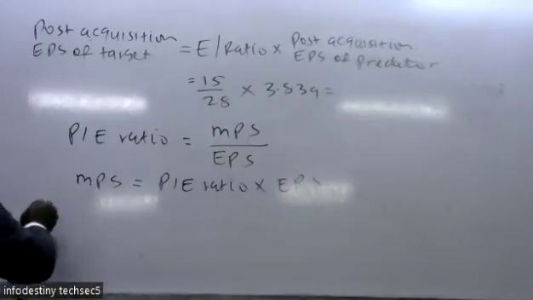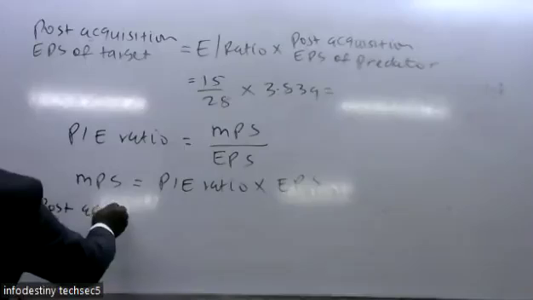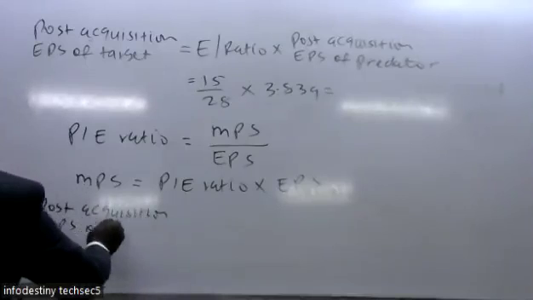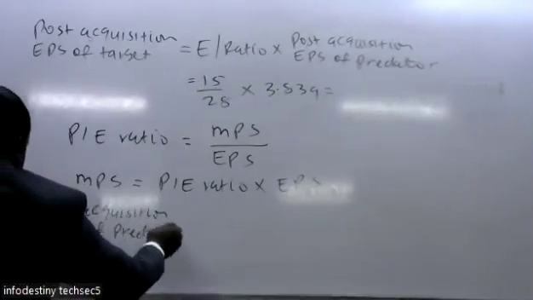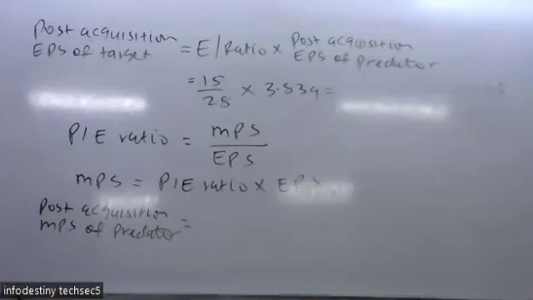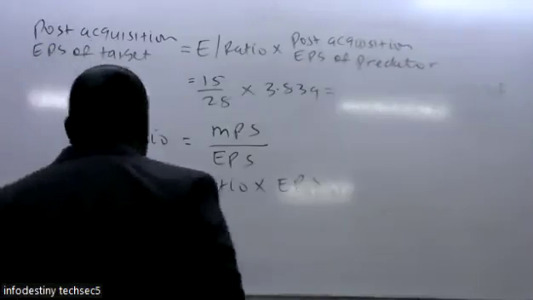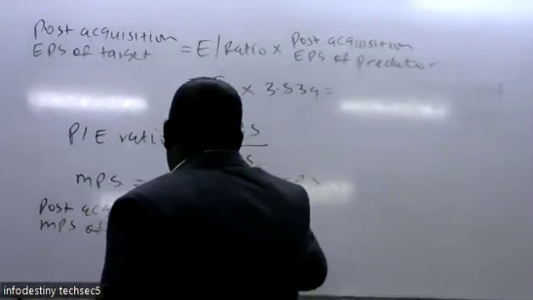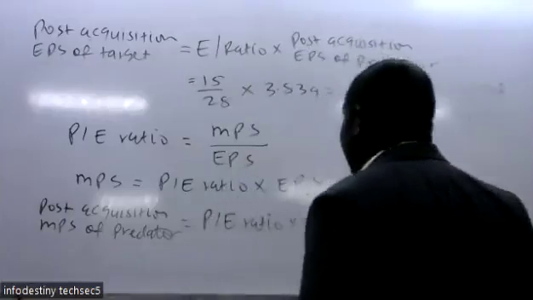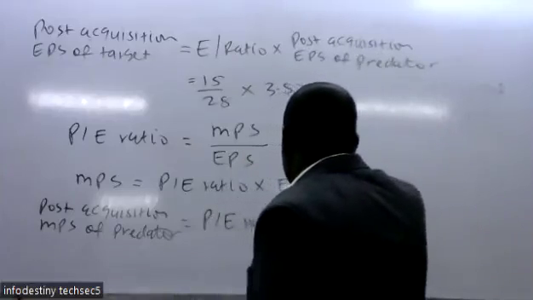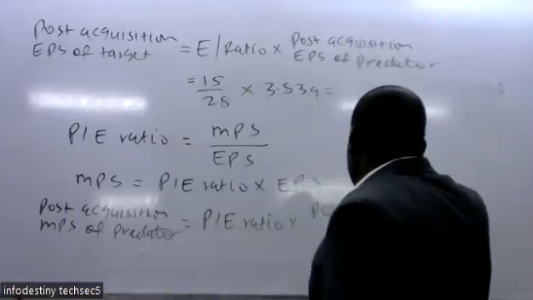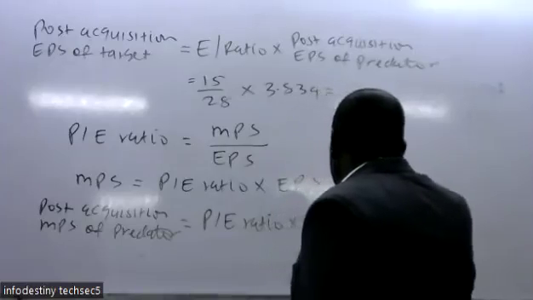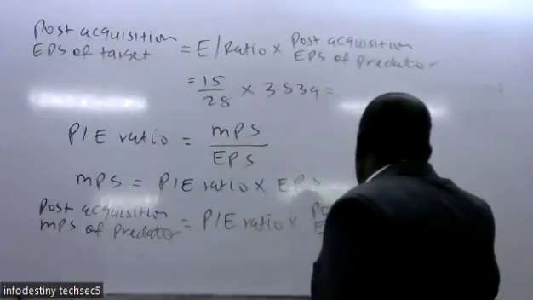So to compute the post-acquisition market price per share of the predator, you simply take that price earning ratio, which they have given you as it has dropped down, multiplied by the earning per share of the predator.